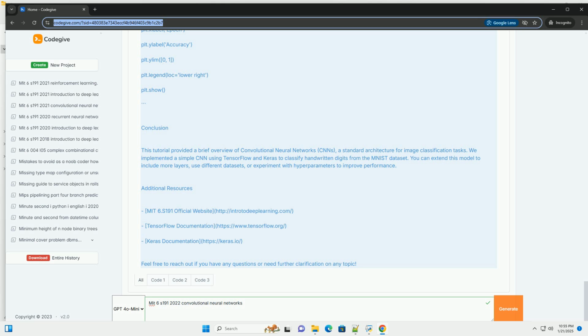Example code. Let's build a simple CNN for the MNIST dataset, handwritten digits classification, using TensorFlow and Keras. Step 1. Install required libraries. Make sure you have TensorFlow installed. You can install it using pip. Step 2. Import libraries. Step 3. Load and pre-process the MNIST dataset.